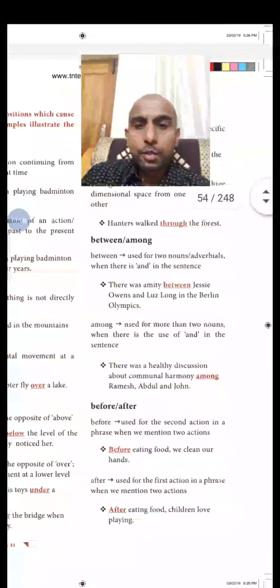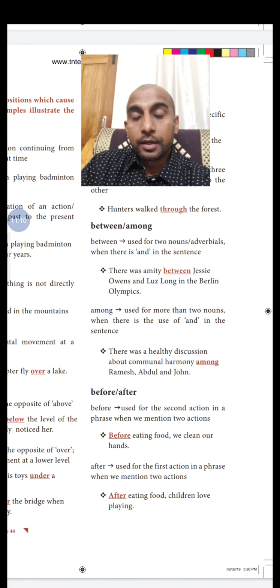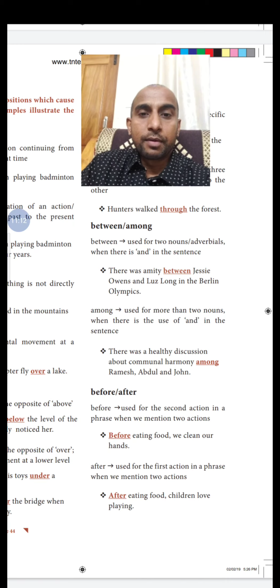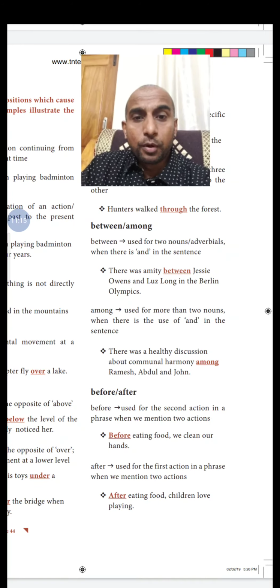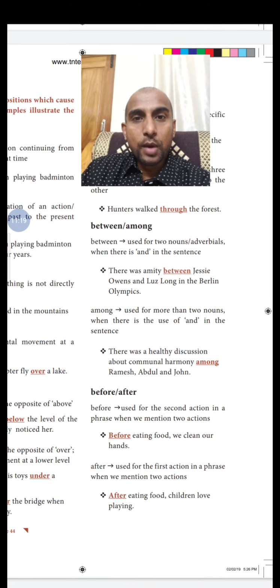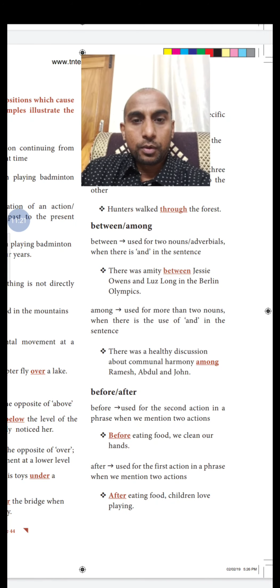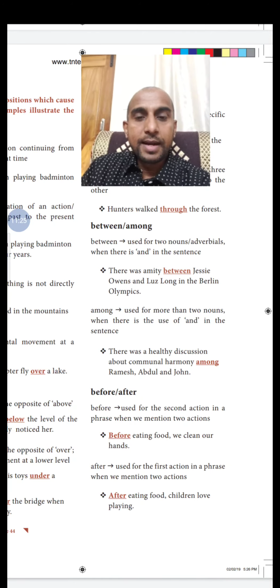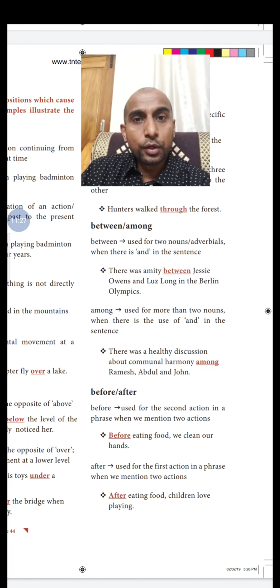And then the next one, the last example in confusables in prepositions which they've given is before and after. Before is used for the second action in a phrase when we mention two actions. Before eating food, that is one action, we clean our hands, that is the second action. That's when you use before.